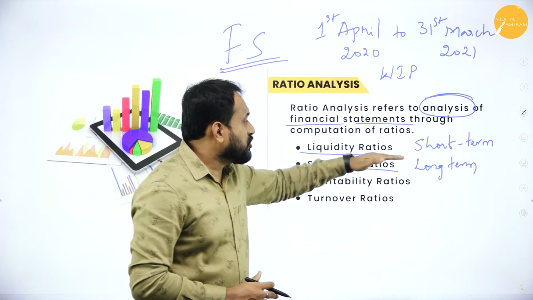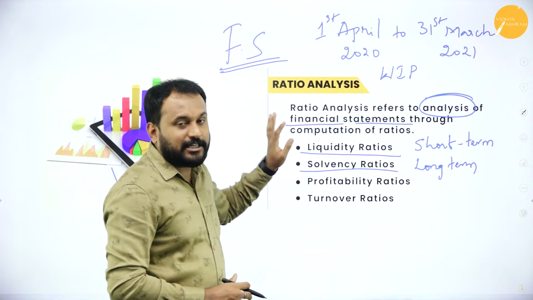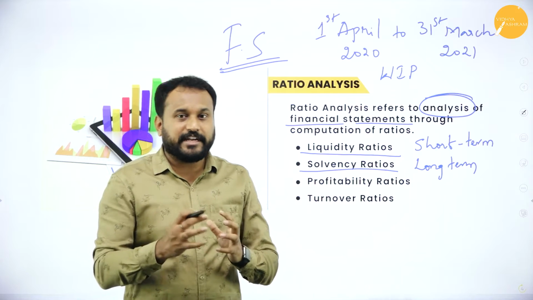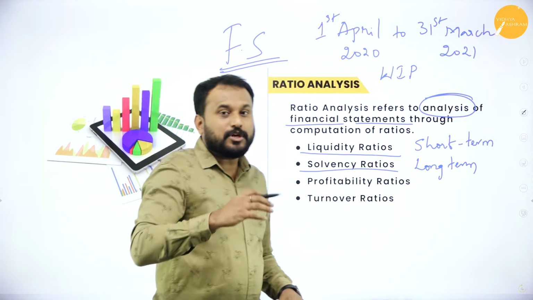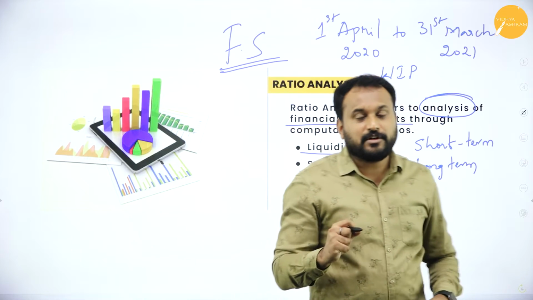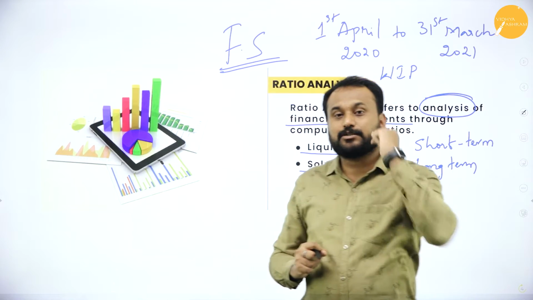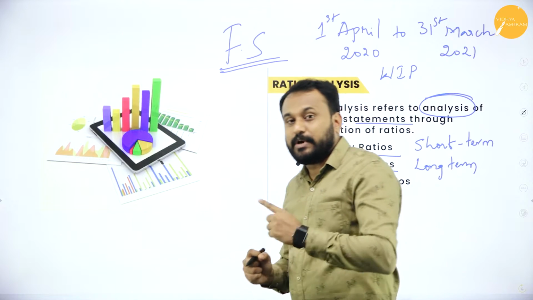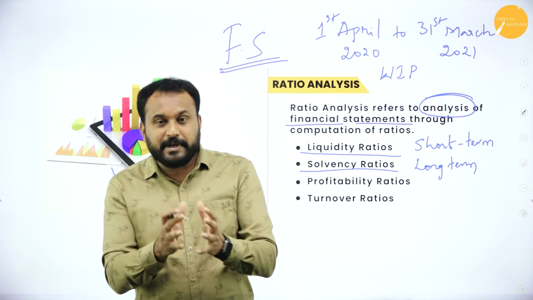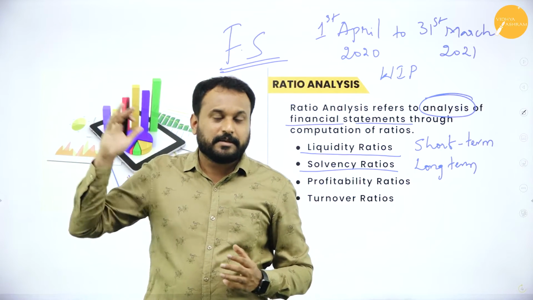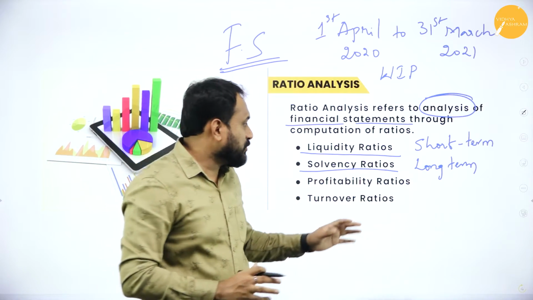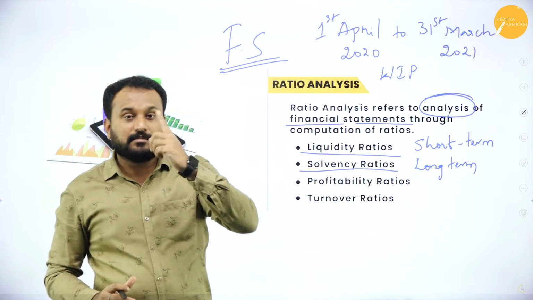Now the short term is done. You got to know what is liquidity ratio. It can be converted very easily into cash. Now in solvency, you are supposed to have your finance for long-term plans as well, that means not just one year. A company is a perpetual succession, it is like lifelong, it goes on. The company doesn't have any debt. You are supposed to have reserves for the long term also.